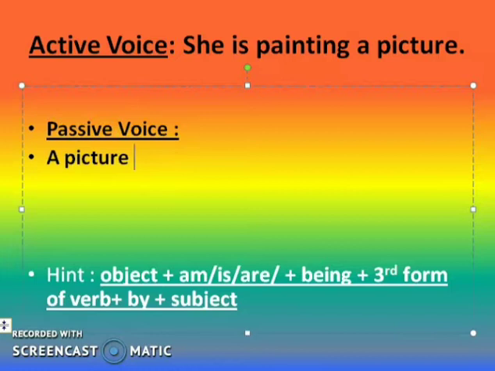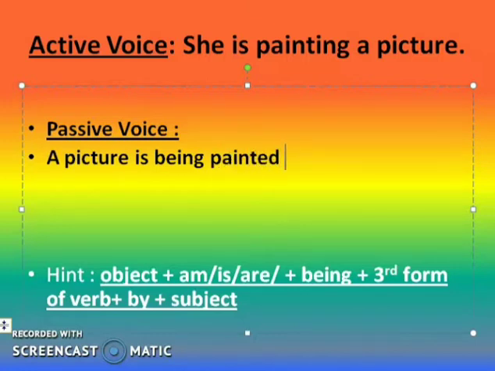Then I told you, according to the number of this object, I have to put the be verb. So here I will write, of course, is. So, a picture is, then being. Then what is the main verb here? Paint. So for paint, what is the third form of that verb? Yes, very good. Painted.